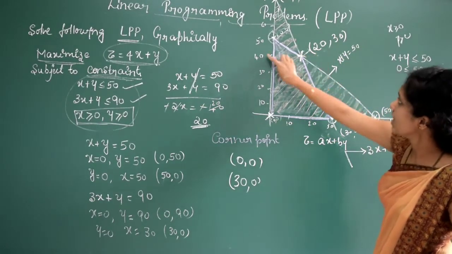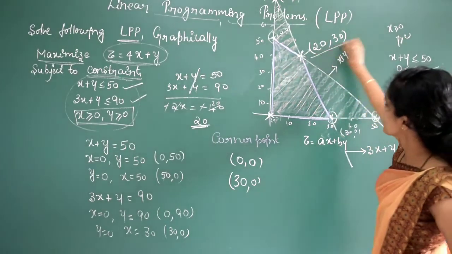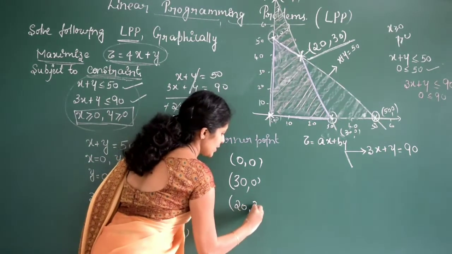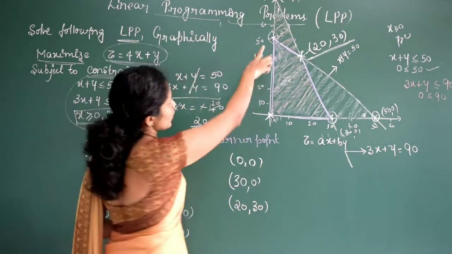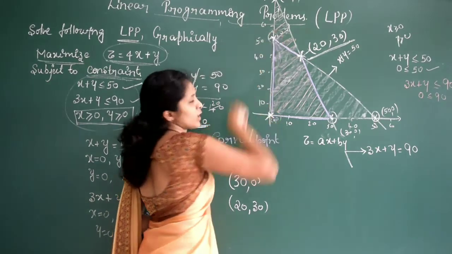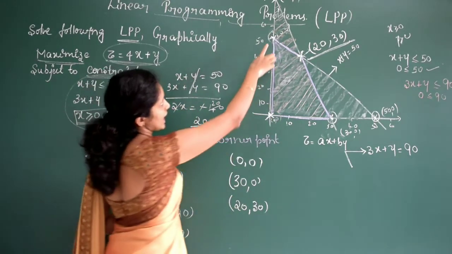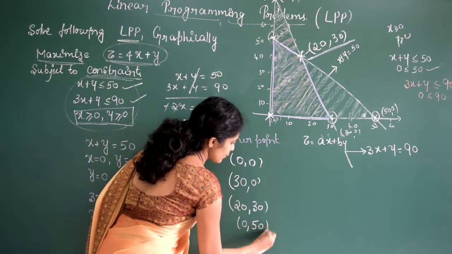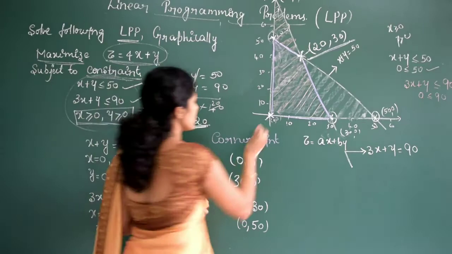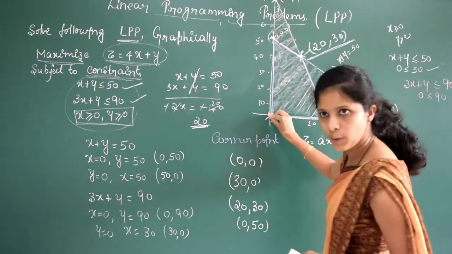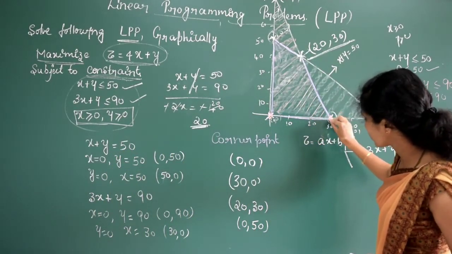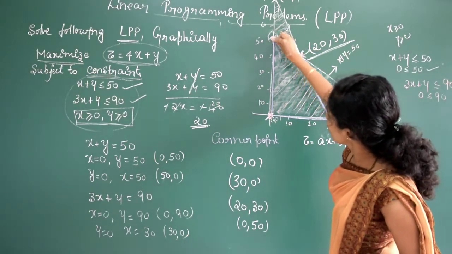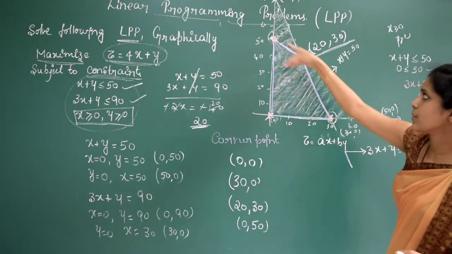X is somewhere 20 and here it is 40. Don't worry about this one. So the point is 20, 30. This is another corner point. So clear? 20, 30. After this, one more corner point is there. What is the corner point there? X-axis 0 and y-axis 50. So the point is x-axis 0 and y-axis 50. Is it clear? Again I am telling, this is one corner point, after this is another corner point, here is one more, and then here you have one more. So total 4 corner points are there.